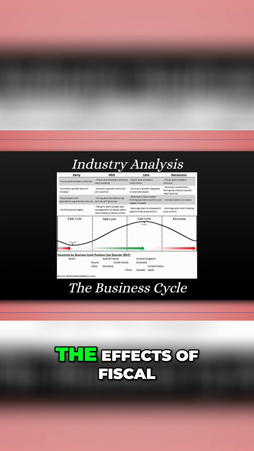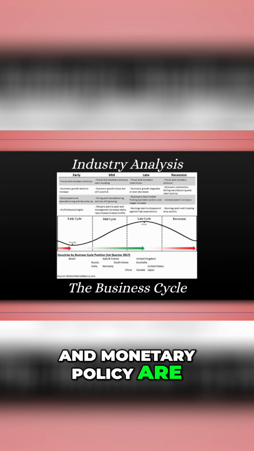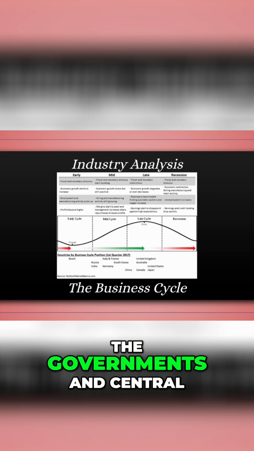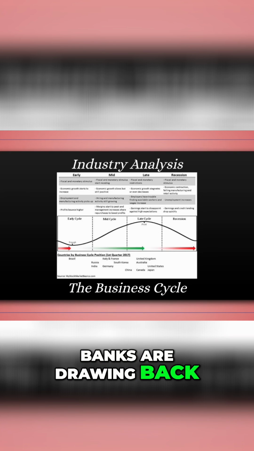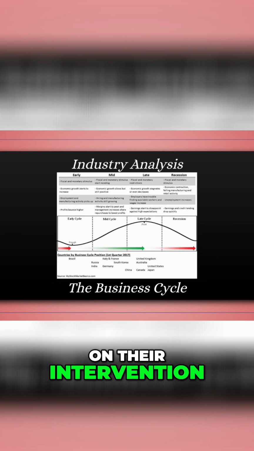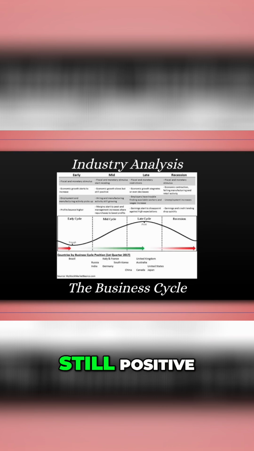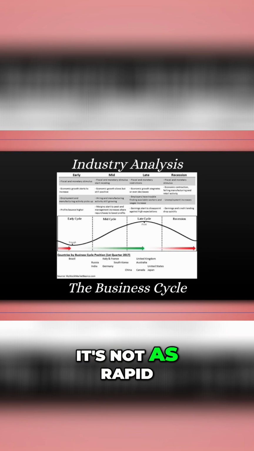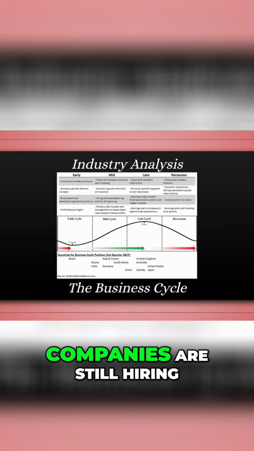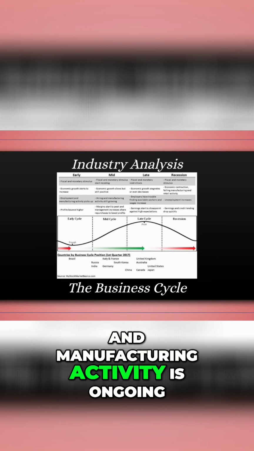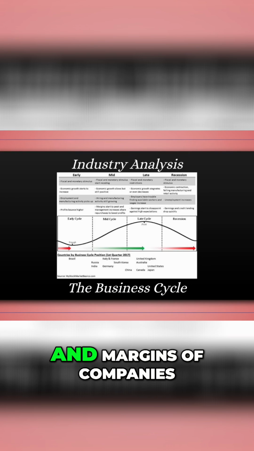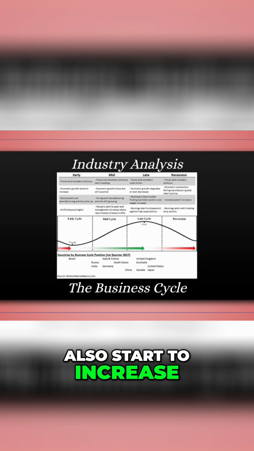As you can see, the effects of fiscal and monetary policy are starting to benefit. However, the governments and central banks are drawing back on their intervention. Economic growth is also still positive. However, it's not as rapid as it was during the trough. At this stage, companies are still hiring and manufacturing activity is ongoing, and margins of companies also start to increase.